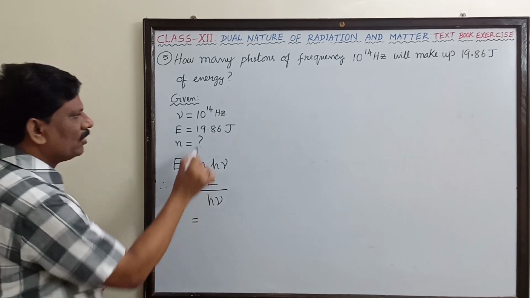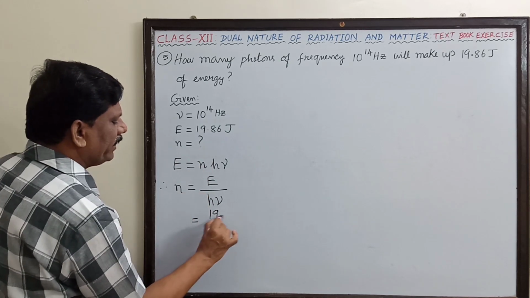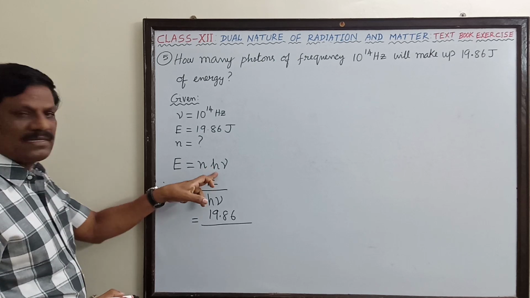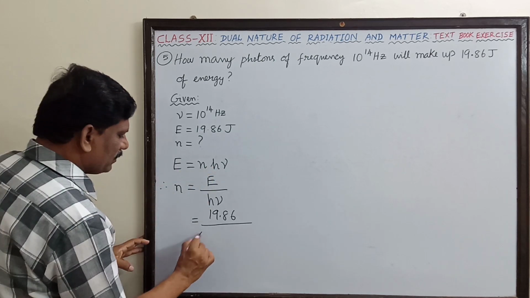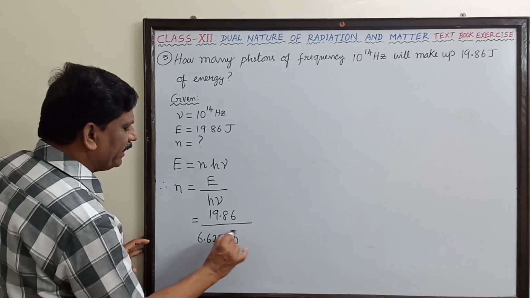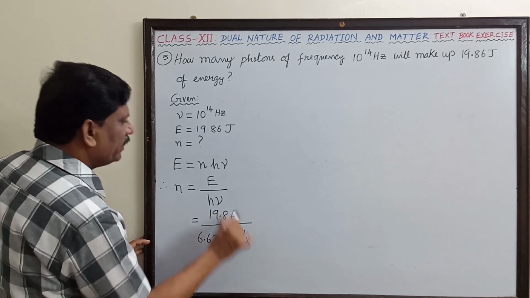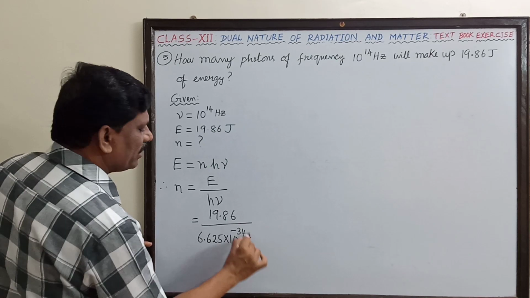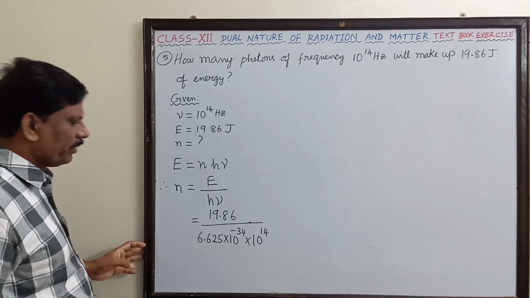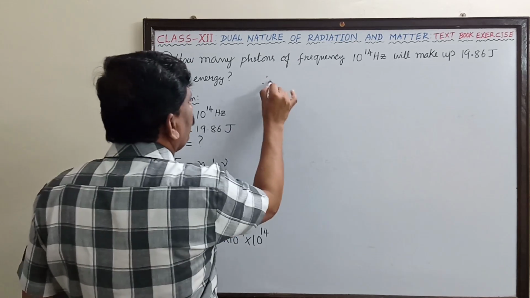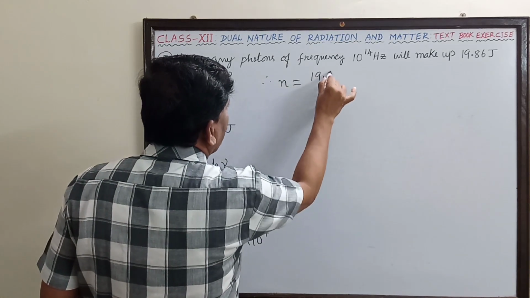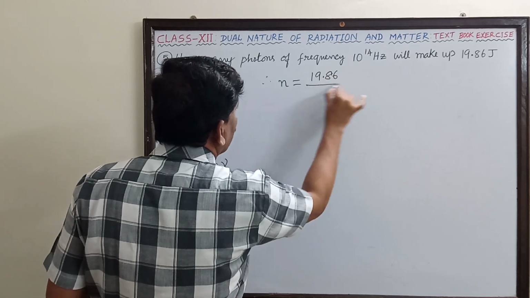So this is equal to the energy 19.86 divided by Planck's constant h, which we must remember, 6.625 into 10 power minus 34, into the frequency of radiation, 10 power 14. So I will rewrite here. Therefore n is now equal to 19.86 divided by